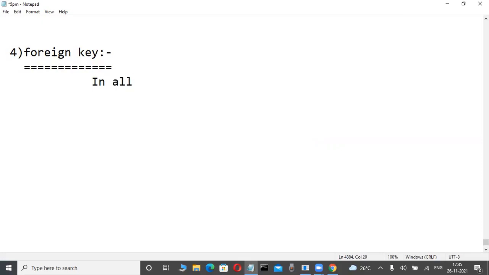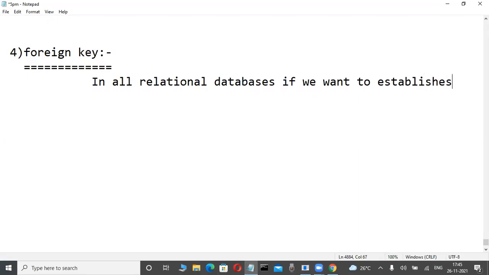In all relational databases, if you want to establish a relationship between tables.